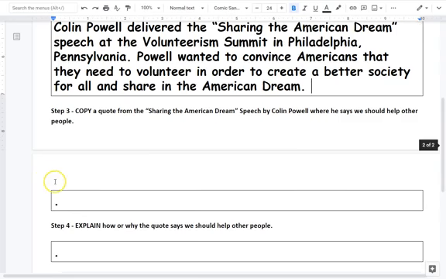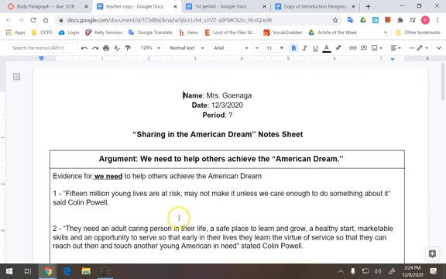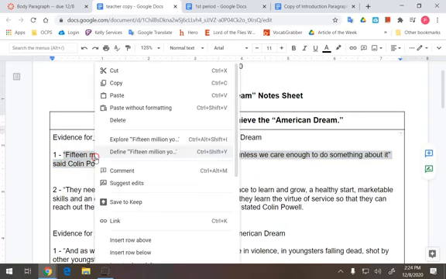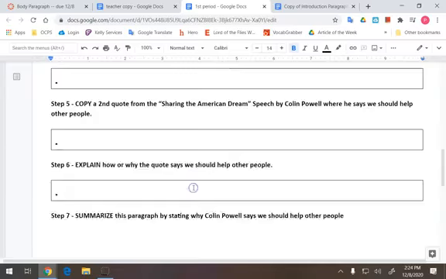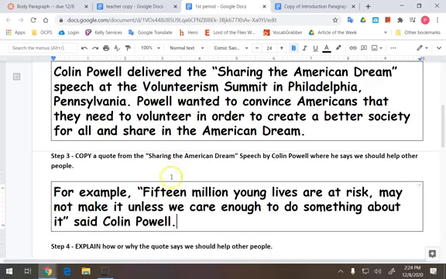So step 3 says to copy a quote from Sharing the American Dream speech by Colin Powell where he says we should help other people. So I'm going to come over here and look at where it says to help others. I see the 2 pieces of evidence where we need to help others, and it says to copy one piece of evidence. So I'm going to come over here and copy it. And I'm going to write, for example, comma, and I'm going to come here and right-click, paste without formatting.